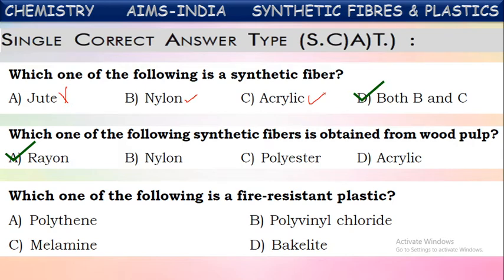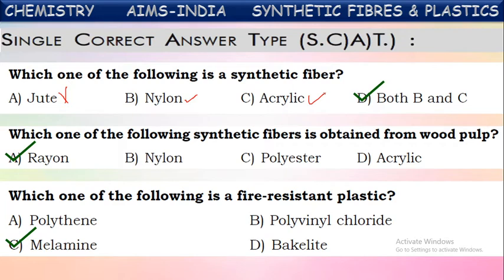Which one of the following is a fire-resistant plastic? Yes, plastics are of two types: thermosetting plastics and thermoplastics. Out of these, one plastic is used in fire-resistant jackets. What is that plastic? It is melamine.